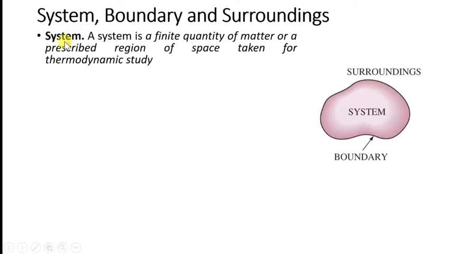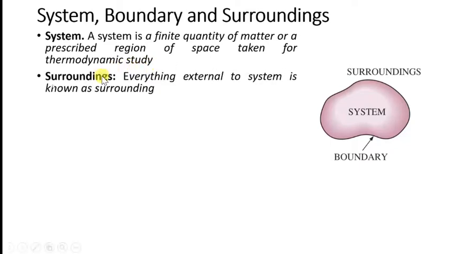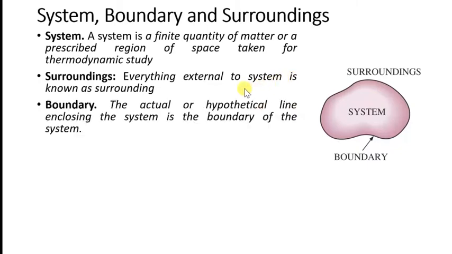Look at the definition. System is a finite quantity of matter or a prescribed region for the space taken for thermodynamic study. The space which is taken for thermodynamic study is called as a system. Surrounding. Everything external to system is known as surrounding. Everything outside the system is called as surrounding. Boundary. The actual or hypothetical line enclosing the system is a boundary of the system.